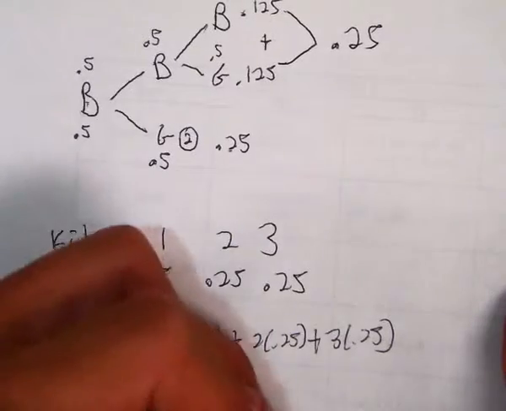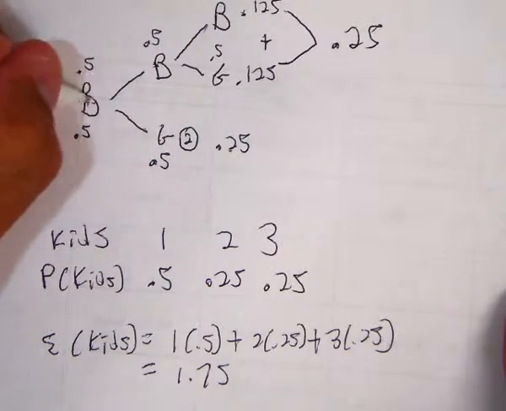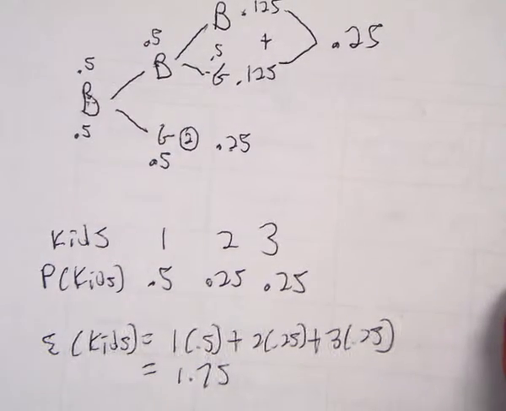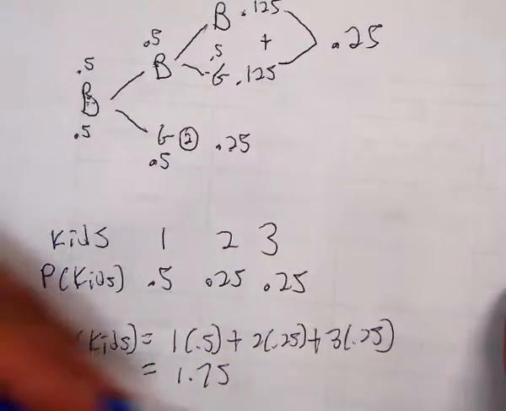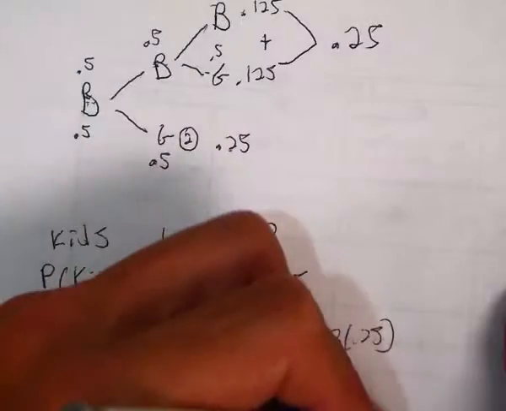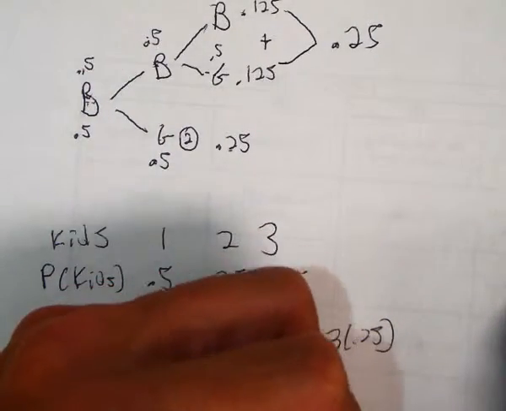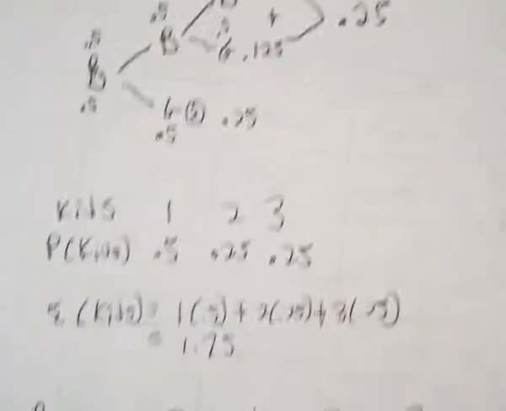Okay? They can have 2 boys and a girl. The probability of that is 0.5, 0.5 times 0.5, which is 0.125. They're going to have 2 boys. Or they're going to have 3 boys. So 3 boys is 0.5, 0.5, 0.5, and that's also 0.125. Okay?